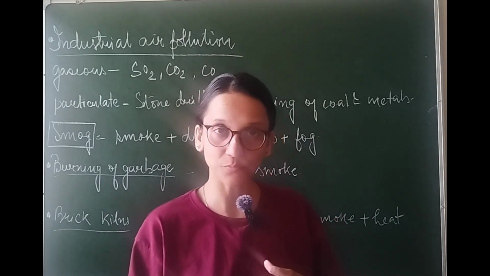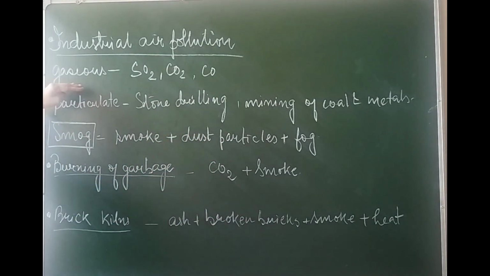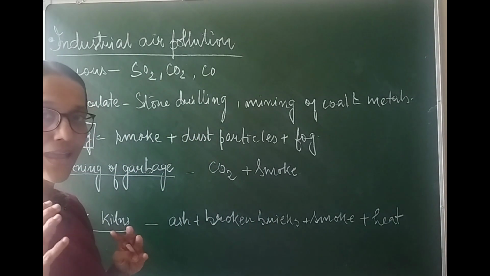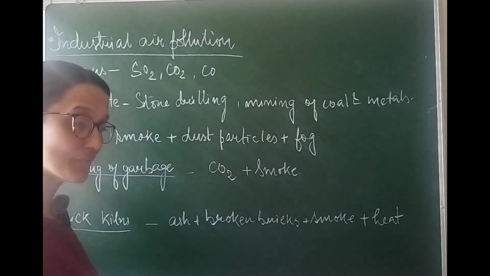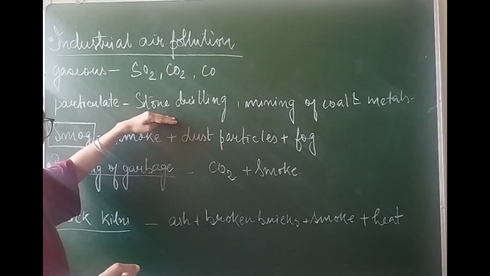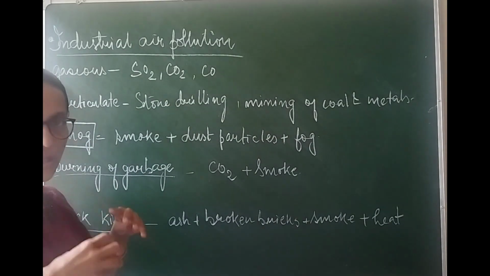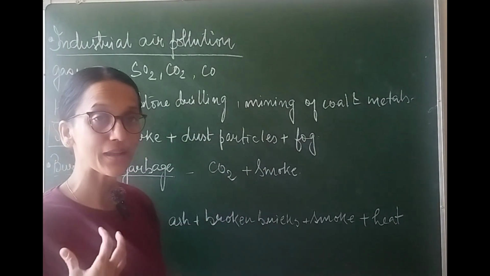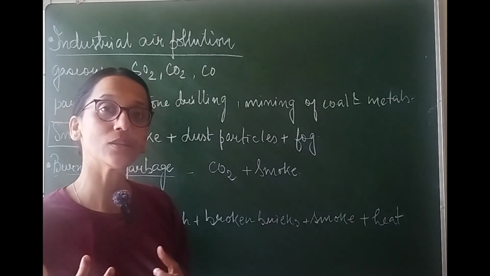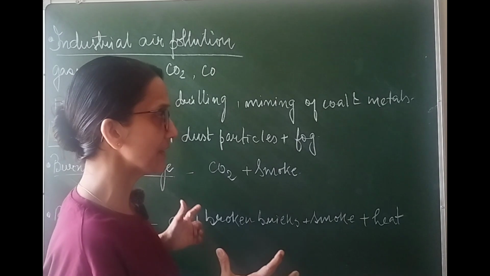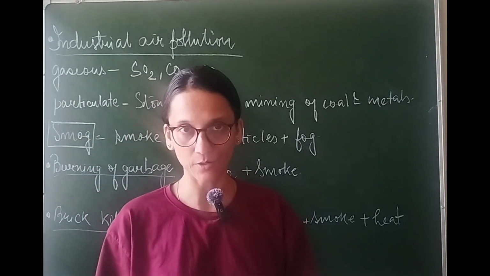So let's see what kind of pollutants they produce. The gaseous pollutants that they produce are mainly sulfur dioxide, carbon dioxide and carbon monoxide. Apart from that, they also produce particulate pollutants, especially the stone drilling industries. They generate lots and lots of fine particles of stone. And the mining industry, mining of coal and mining of metals, also produces a lot of particulate matter. So all of these together end up as air pollution.